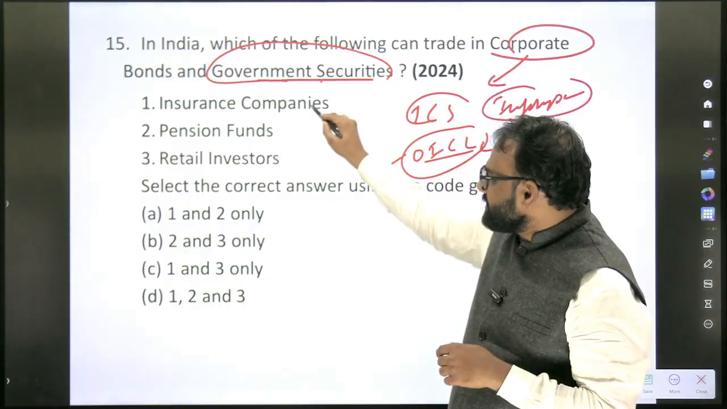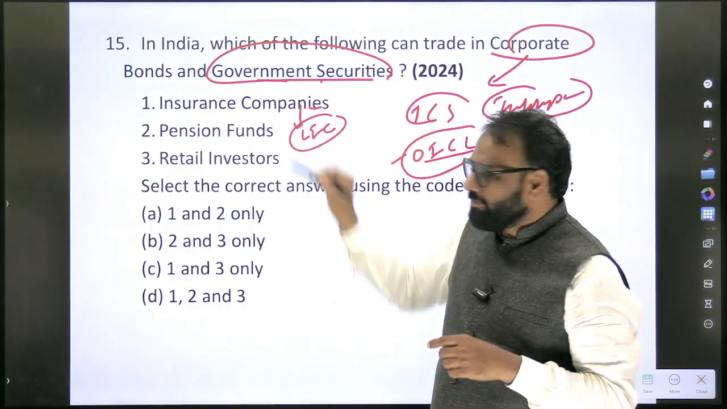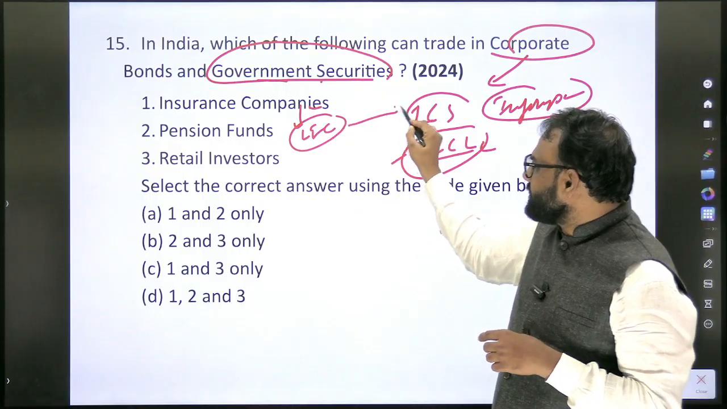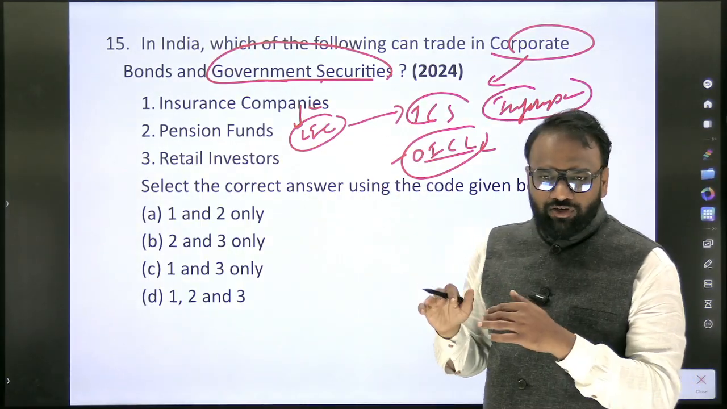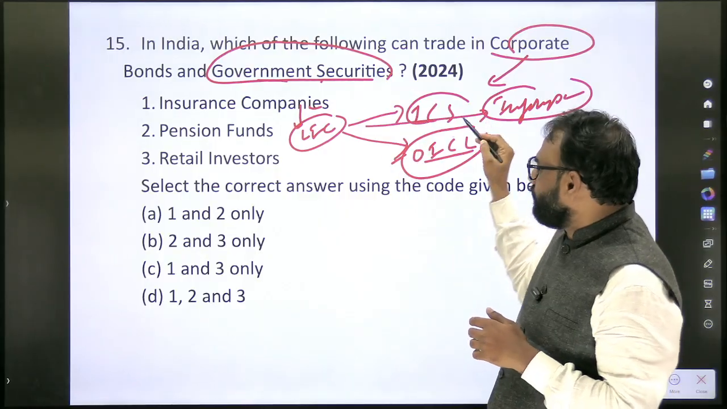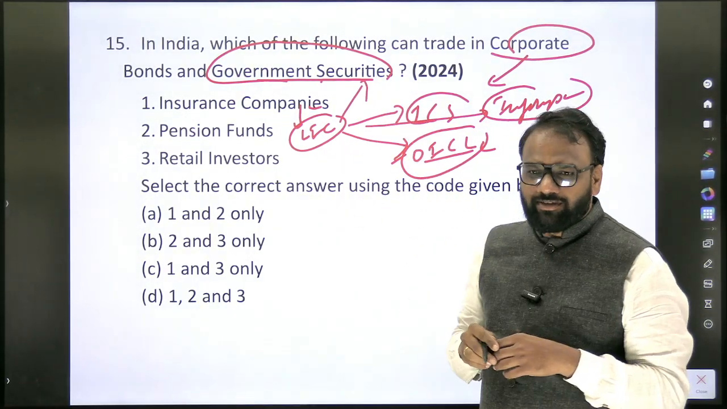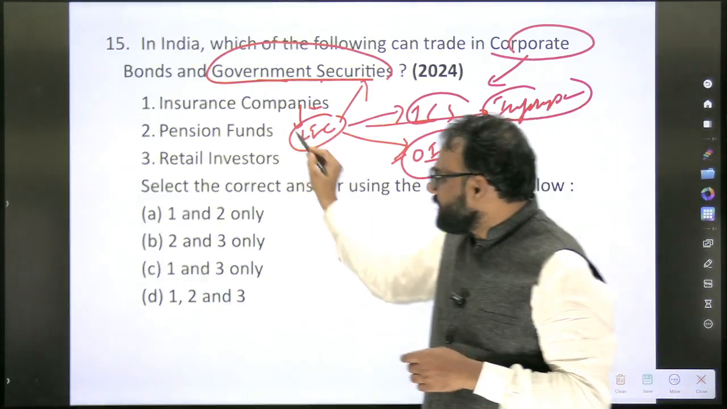Now, insurance companies. Can an insurance company like LIC buy the shares of TCS? Yes. Bonds of TCS? Yes. Can it buy bonds of OICL? Yes. Can it buy the bond of Infosys? Yes. The same LIC, can it purchase government securities? Yes.